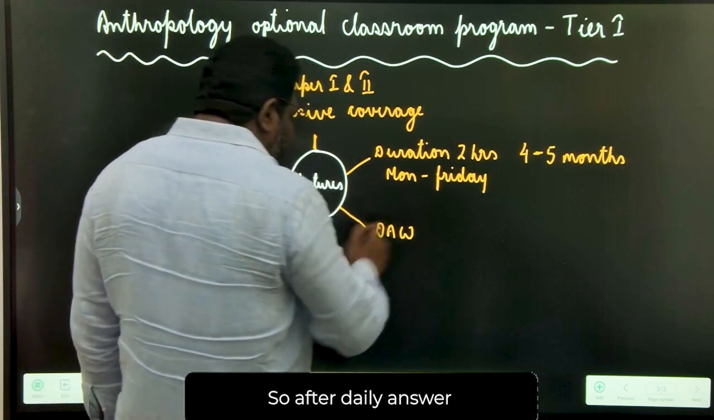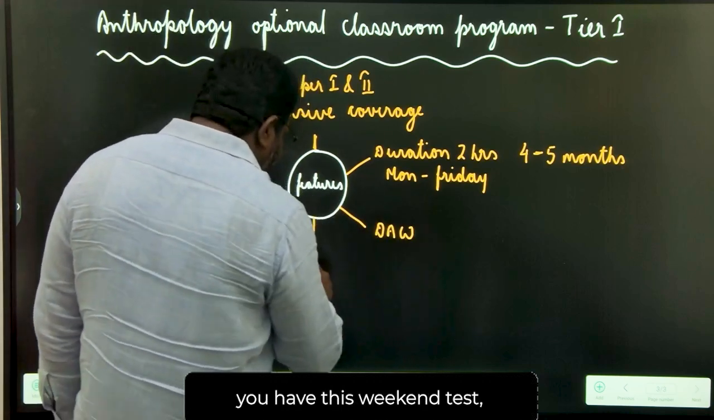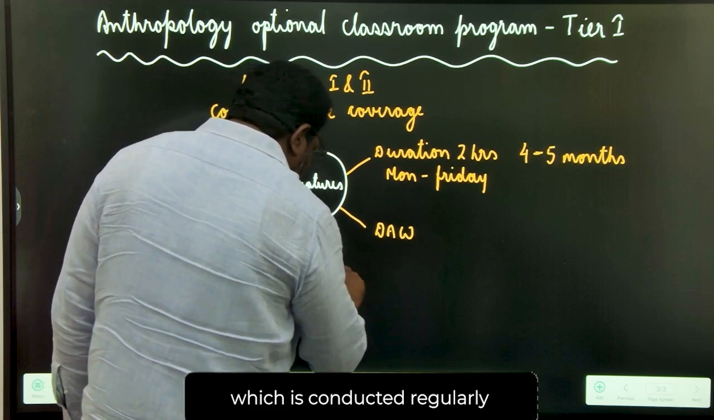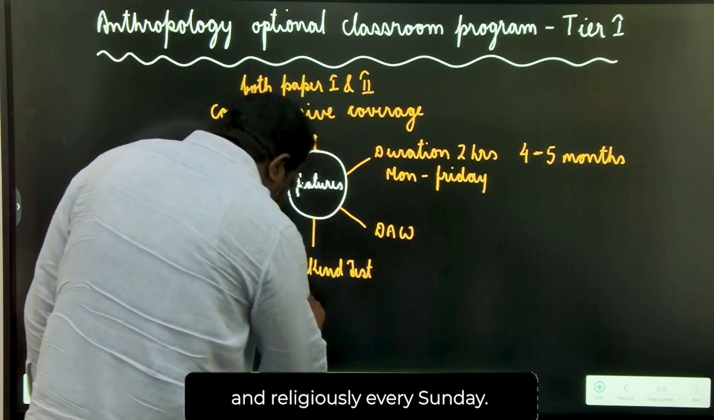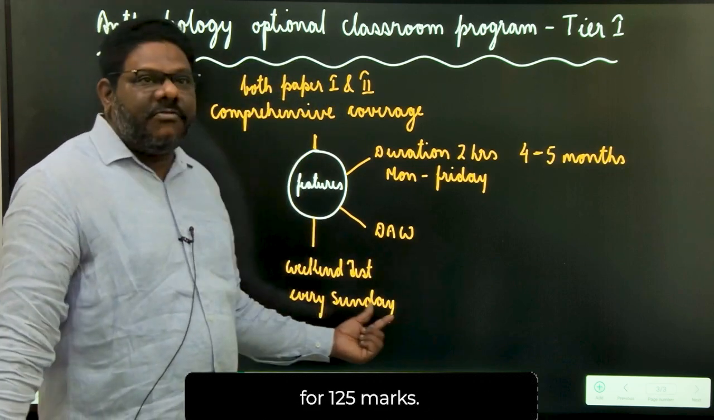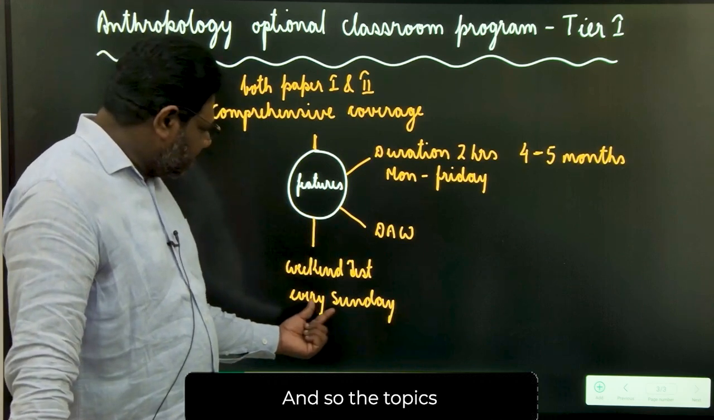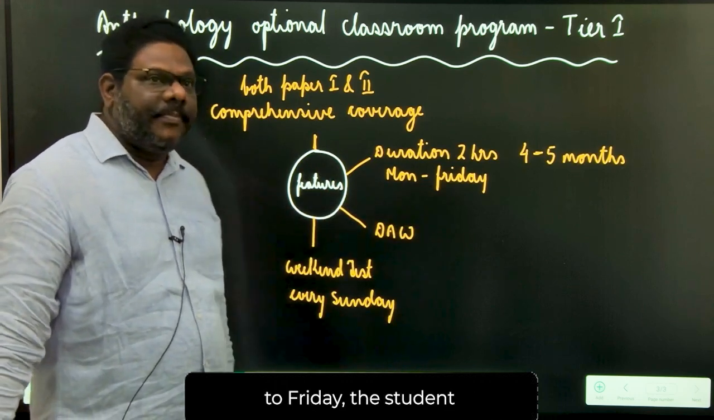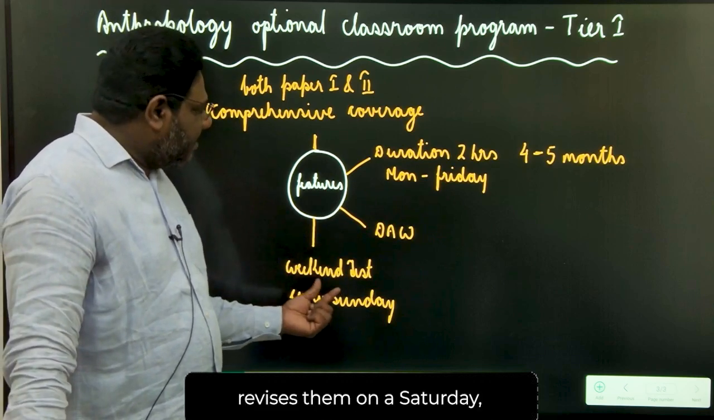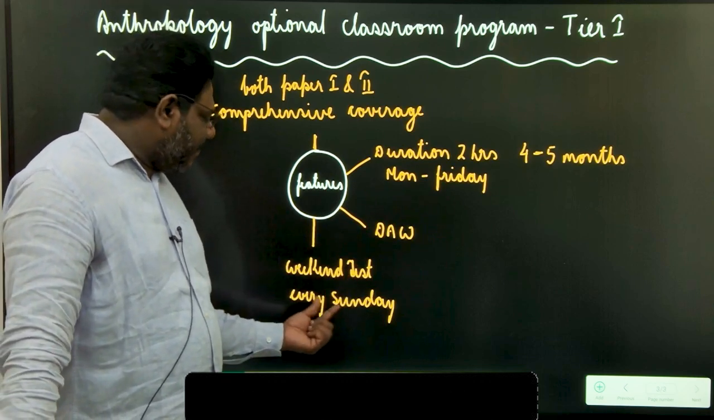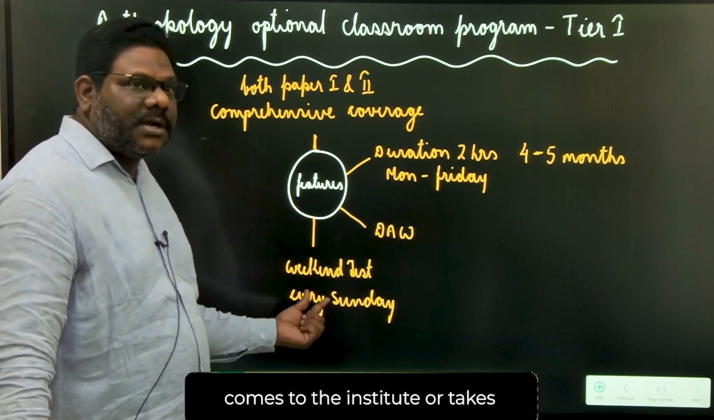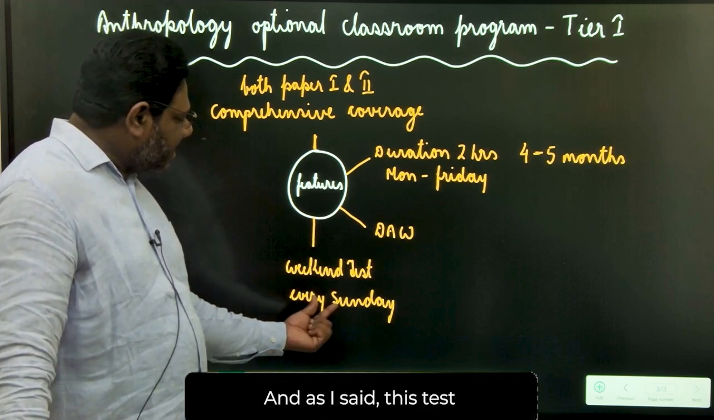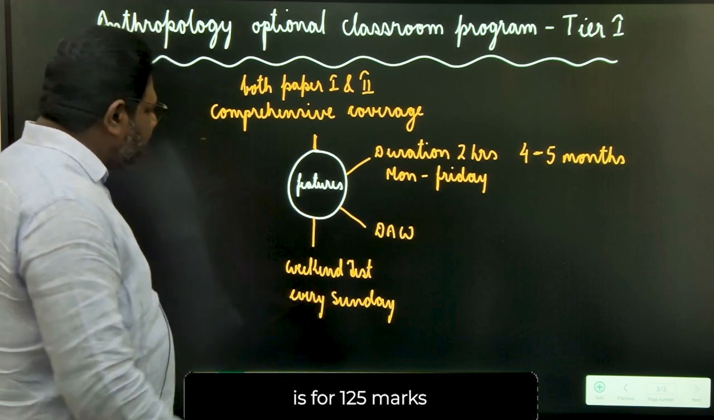So after the daily answer writing program, you have the weekend test which is conducted regularly and religiously every Sunday. And this test is generally for 125 marks. The topics which are discussed from Monday to Friday, the student revises them on Saturday, comes to the institute or takes the online test on Sunday. And as I said, this test is for 125 marks.